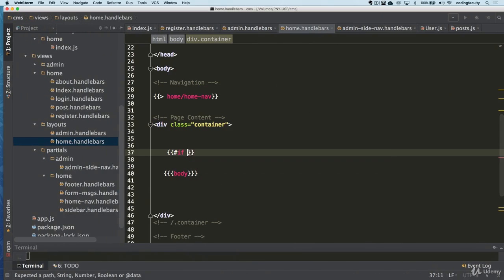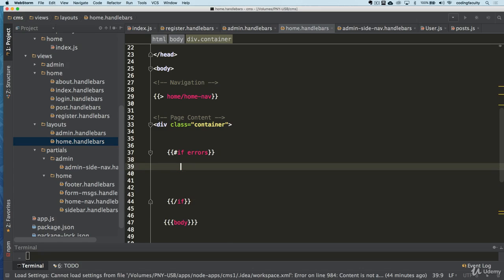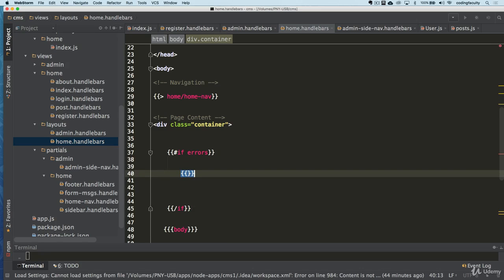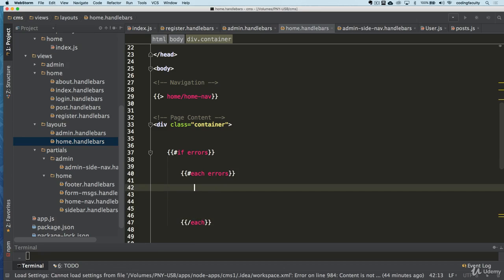Okay, so let's say if errors, we're gonna loop through them. So let's just do each errors and we're gonna show them.